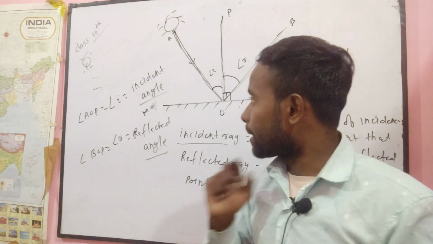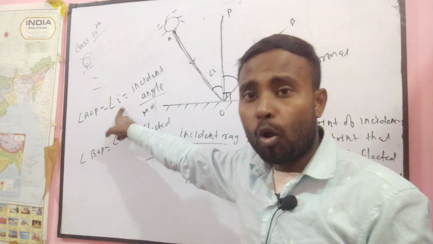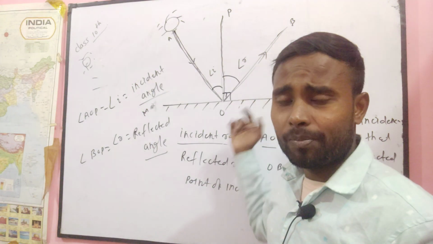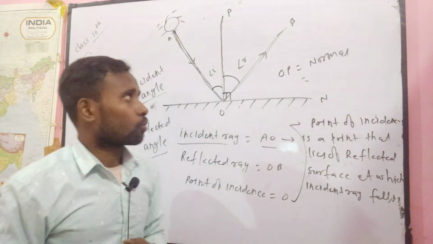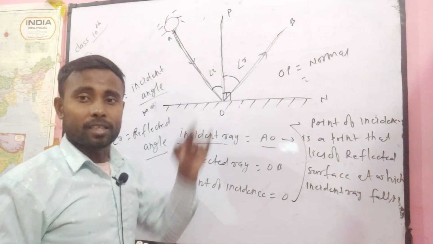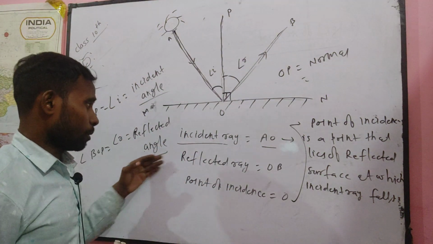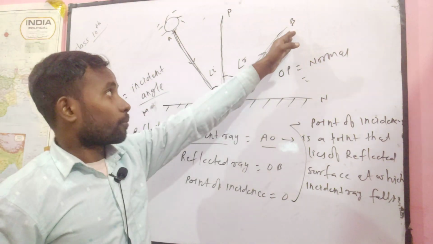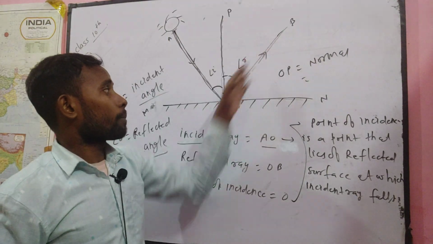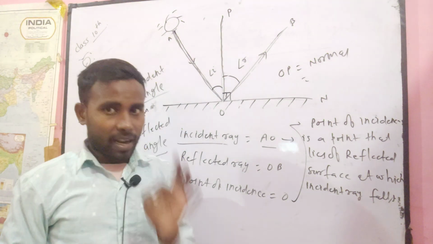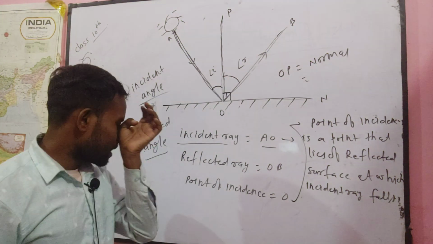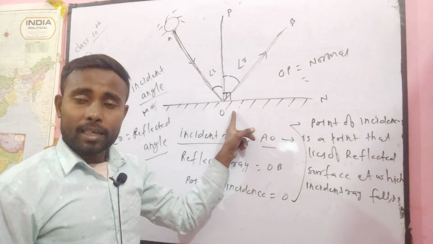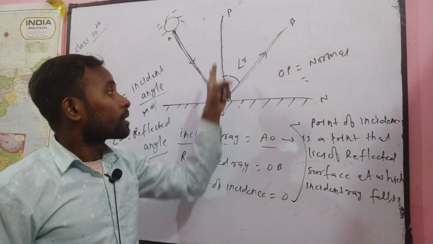It is denoted by a small i, and you can draw this picture to represent all these angles. And the next definition will be the reflected angle. Angle r, which is formed by BO and OP, means the reflected angle. If someone asks you, just define it as the angle formed by the reflected ray and the normal.